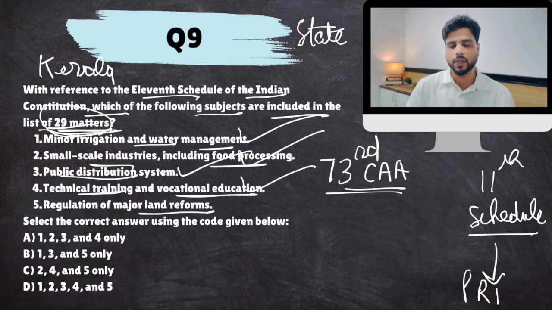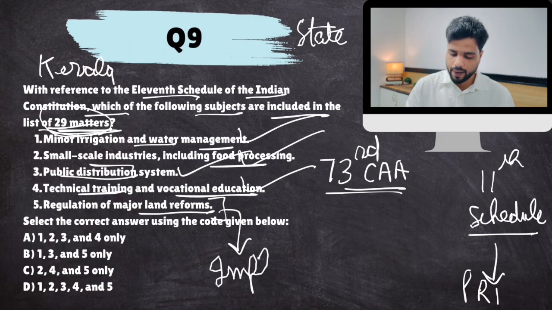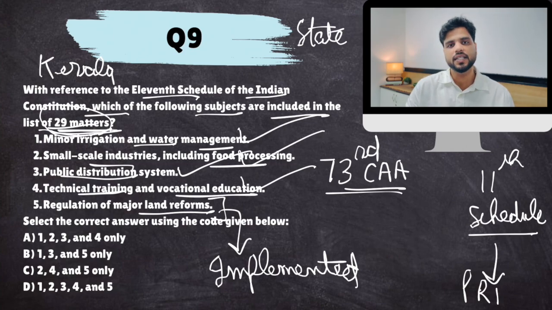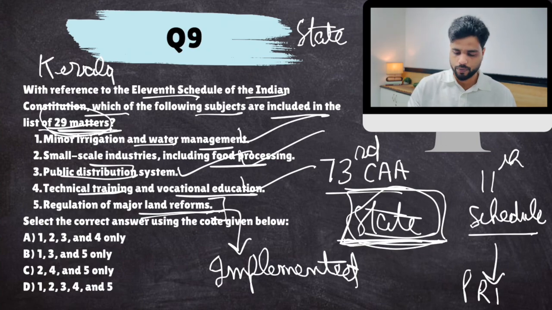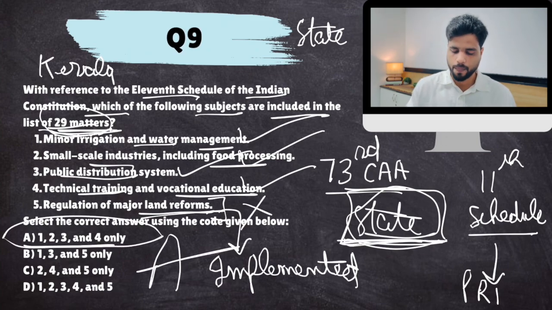Land reforms. Now, here's the thing. Land reforms can be implemented by panchayats, but they won't be conducted by panchayats. They would be conducted by the state only. Land reforms is the domain of states. The implementation part can be done by panchayats, but it is the state's job. So it is not mentioned in the 11th schedule. So 1, 2, 3, 4. Okay. Next.